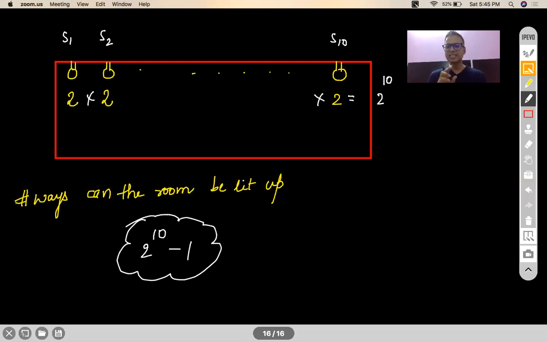And trust me, this minus 1 becomes so crucial, because you will see the option of 2 to the power 10 also in your question paper. And you will mark that and end up getting a negative 1.